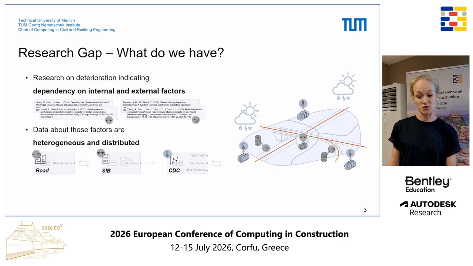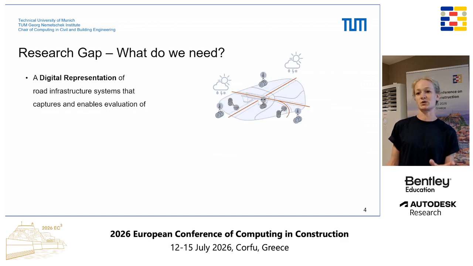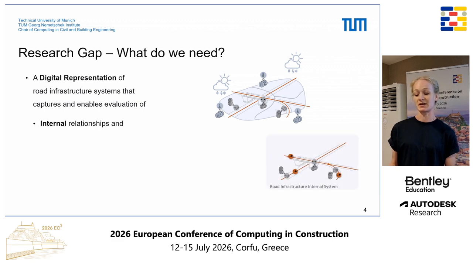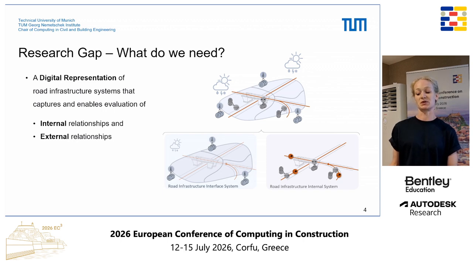So what we want to do is kind of close this gap between the heterogeneous data sources that we have on the one side and the unified database that we need to do some deterioration investigations. And we do this with a digital representation of road infrastructure that captures and enables the evaluation of internal relationships between the data, so between assets, for example, spatial relationships, and also external relationships, so for example, like which bridge was affected by which climate that was recorded.